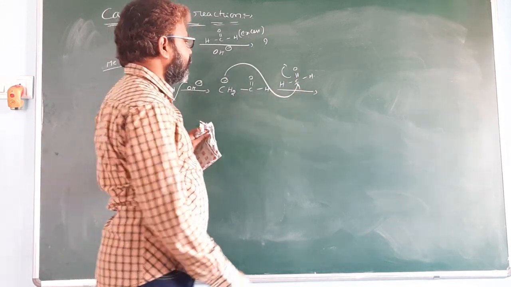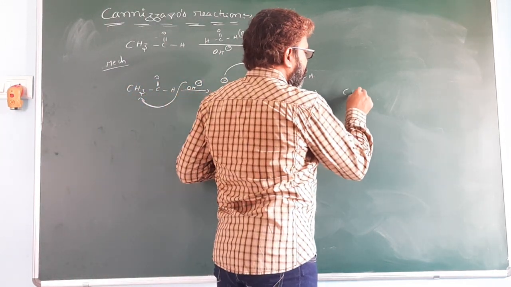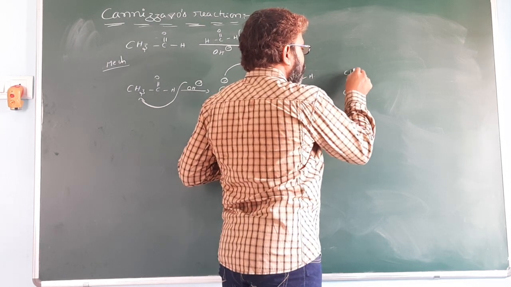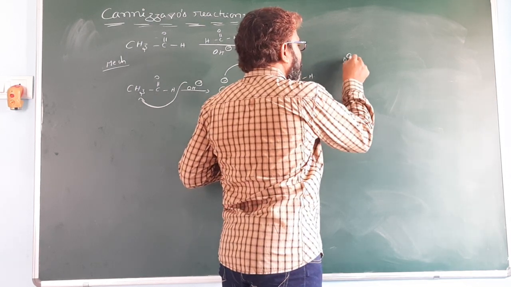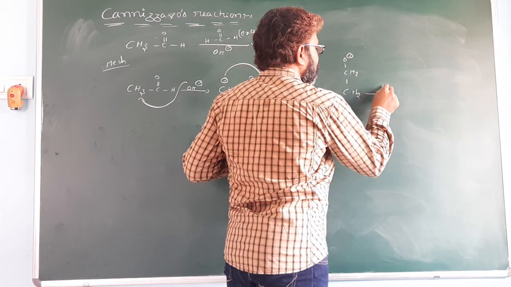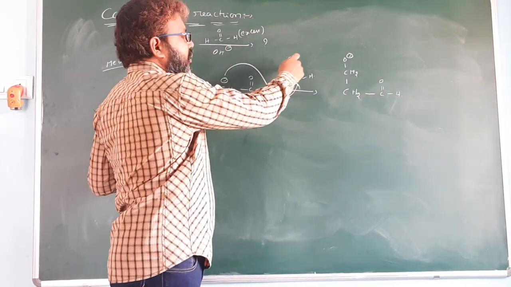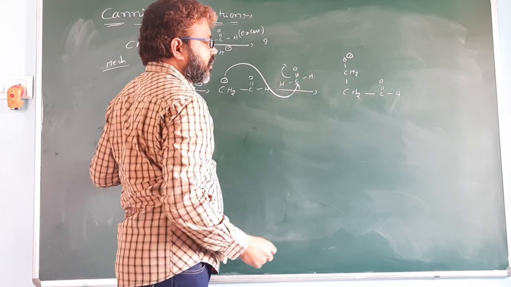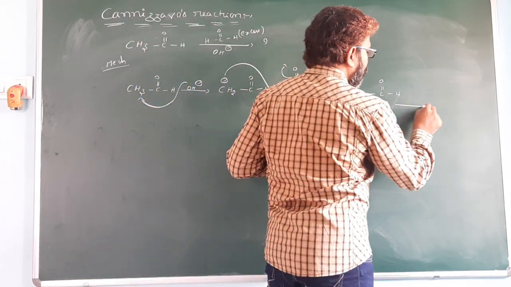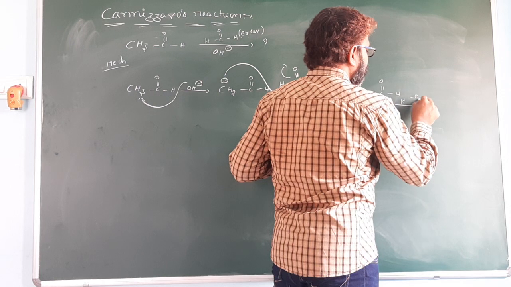It attacks here to give CH2O minus C double bond O. This oxygen has negative charge, O minus. It abstracts the proton from water.